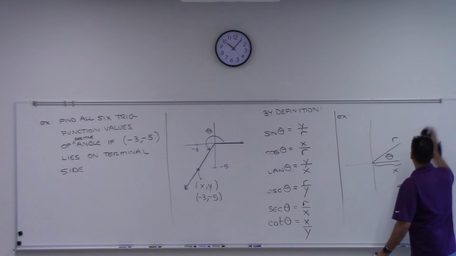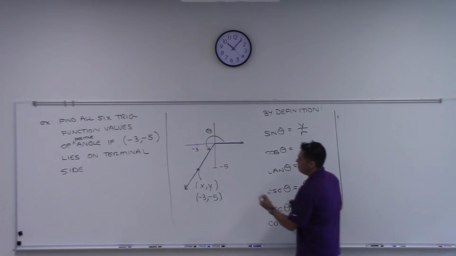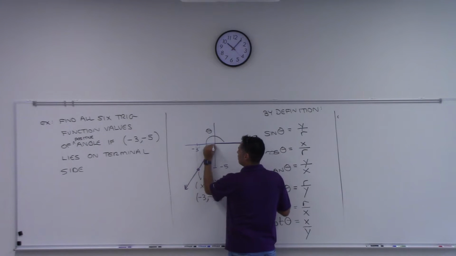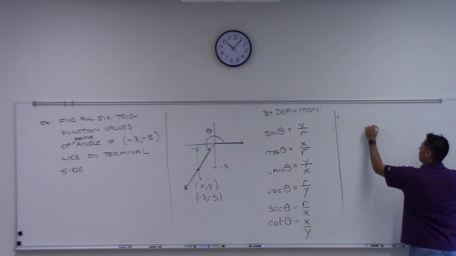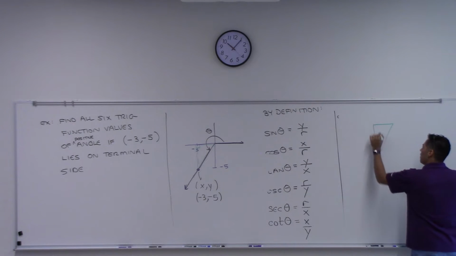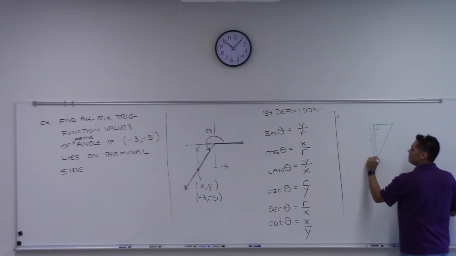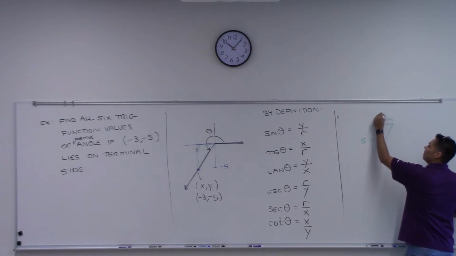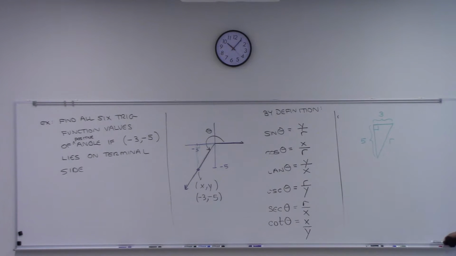You can do a little right triangle, right? Create a little right triangle as a reference for yourself. Think about what that would look like. If I create a right triangle, it would go back to the x-axis. I could do it this way, like this. Do you all see that little right triangle I created there? If I look at that right triangle, and I just look at the distances, how long is this side? 5. How long is this side? 3, and then this would be r, right? And then you can use your Pythagorean to get r.